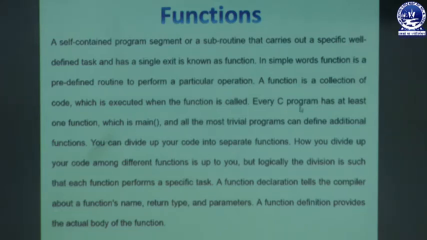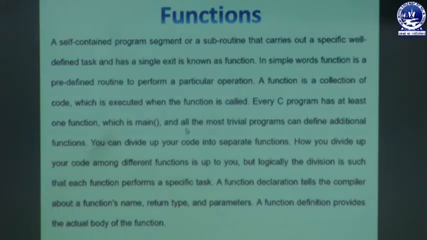Whenever we write a C program, as we have discussed previously, it has a function known as the main function, and even the most trivial programs can define additional functions.